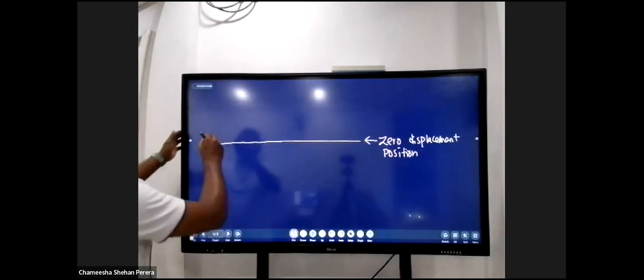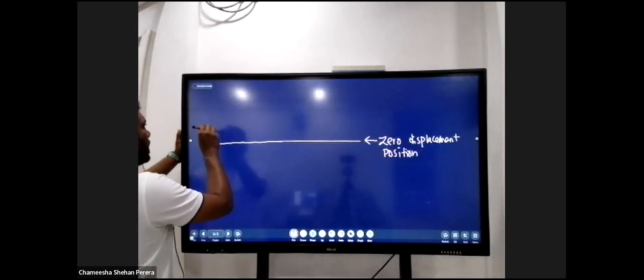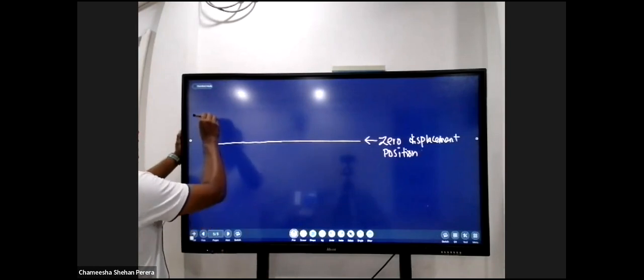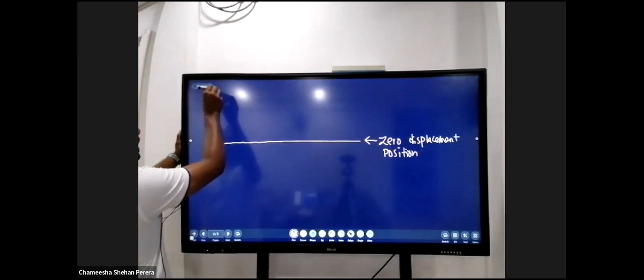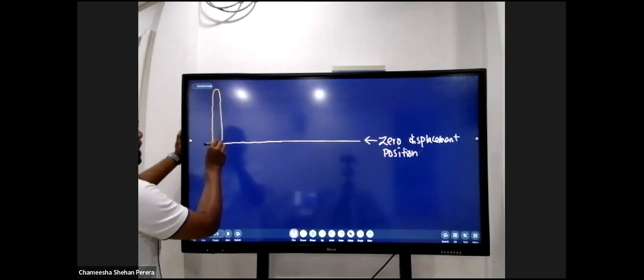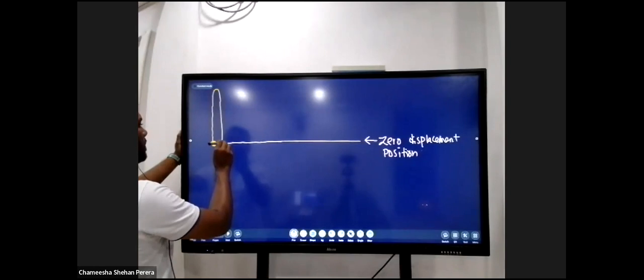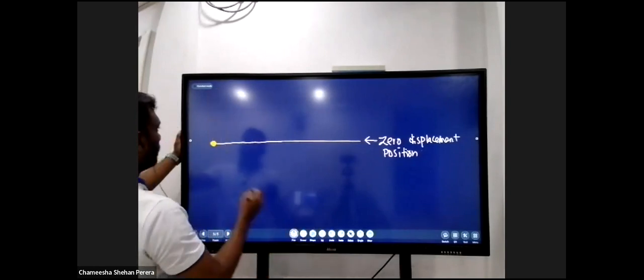So if this particle moves vertically upward, I should be very sharp in this, right? If this particle moves vertically upwards and then comes back, then moves vertically downwards and then comes back here.